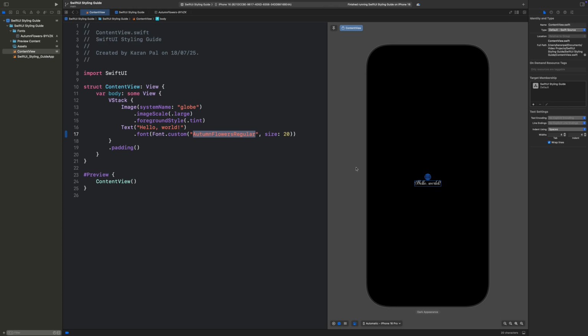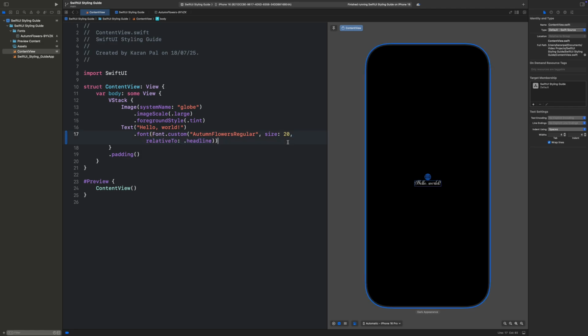But hold up, this approach has a problem. It totally ignores accessibility. When someone cranks up the font size because they need bigger text, your fixed size fonts are just gonna sit there being stubborn. The fix is the relativeTo parameter.